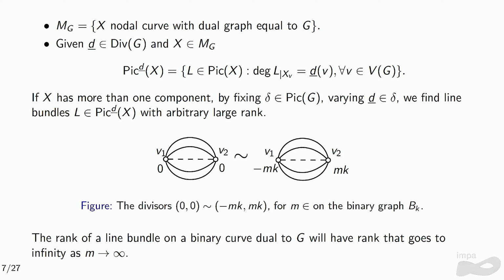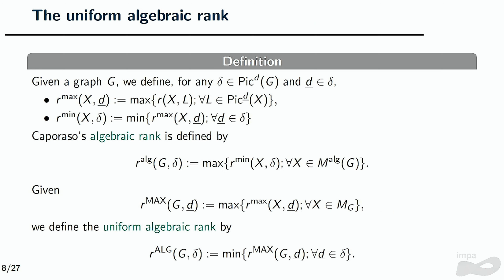But when I define the rank, I have to be careful, because now I'm jumping from one representative to another. And depending on the representative that you choose on the class, this rank can explode. So by rank, I'm talking about the H0 of the line bundle minus 1, okay? So these two are in the same class, but this has rank 0, and this can be as large as I want when I allow M to go to infinity.